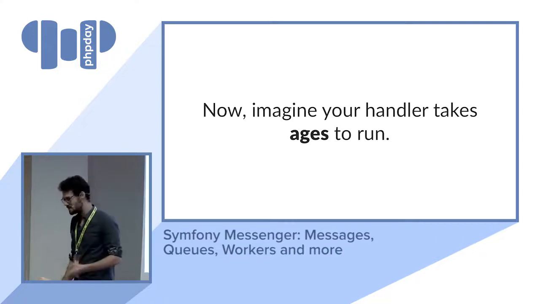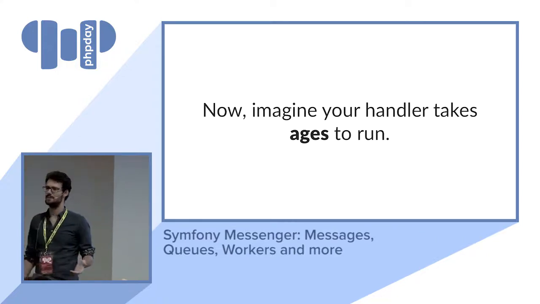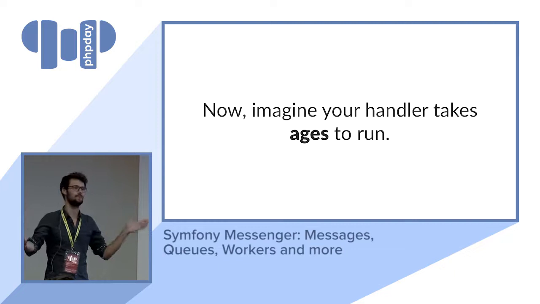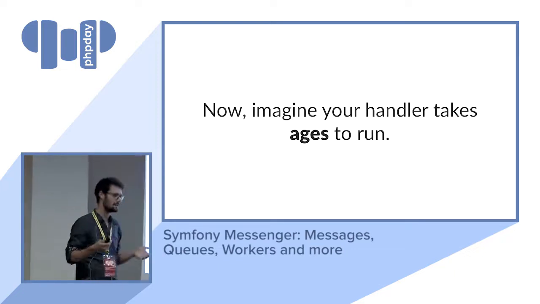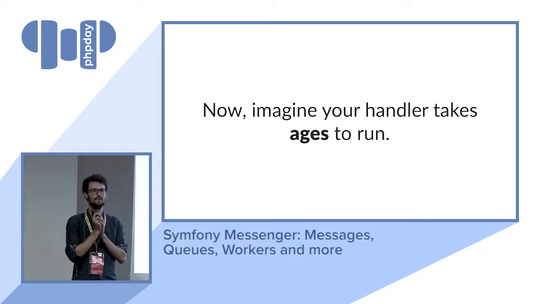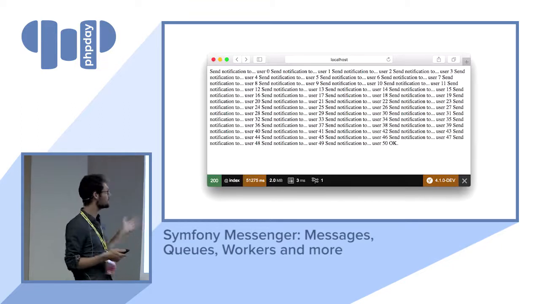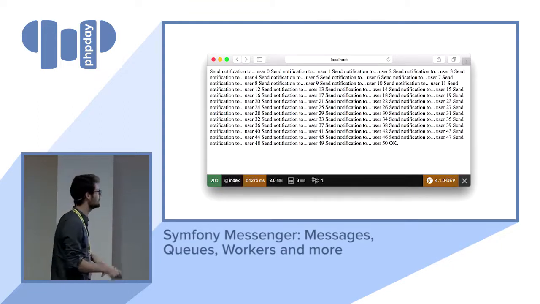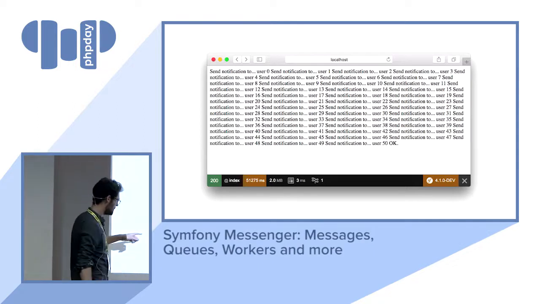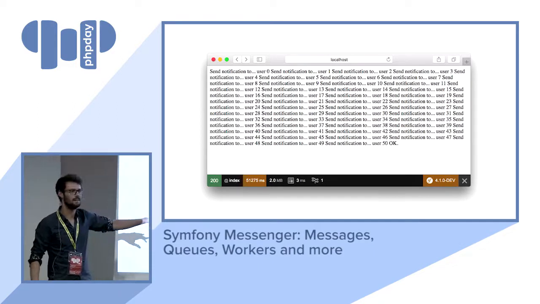So we imagine that your application now is extremely successful and you actually have thousands of users and we send notifications, and now it takes ages. Because we actually have the notification to send to 100 users, and that doesn't really work well. As in, that works. So that's another example where actually it takes a lot of time to send a notification.